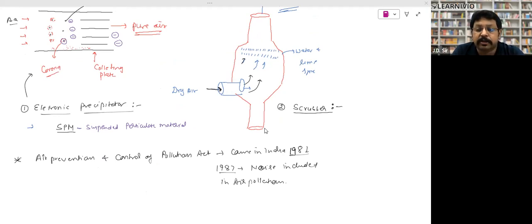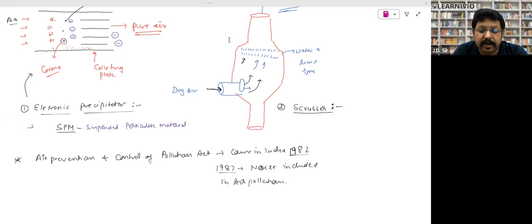This is the act which controls all kinds of pollution. It may be air pollution, sound pollution, water pollution, soil pollution, any kind of pollution, right? So all kinds of pollution have been covered under this act. This act came into force in India in 1981. In 1981, we made the Air Pollution Control Act, right? So this is one of the Pollution Control Acts.